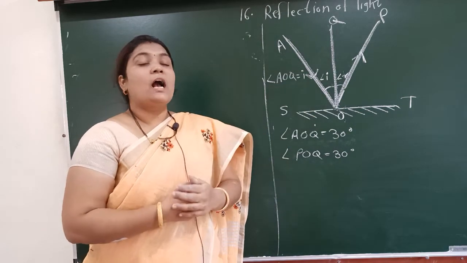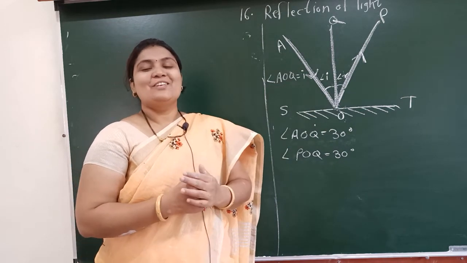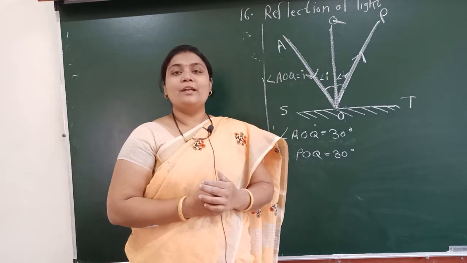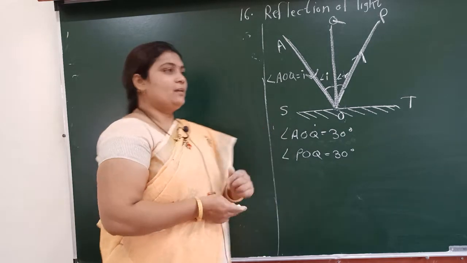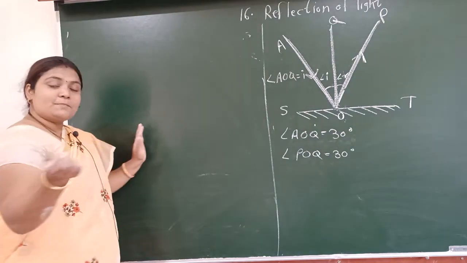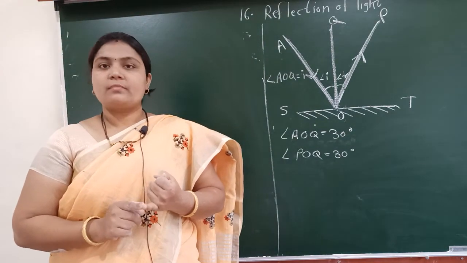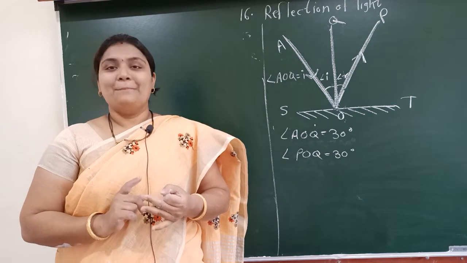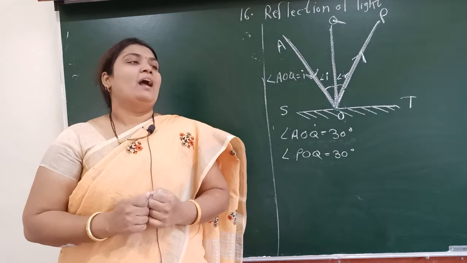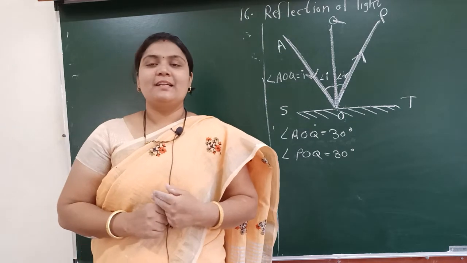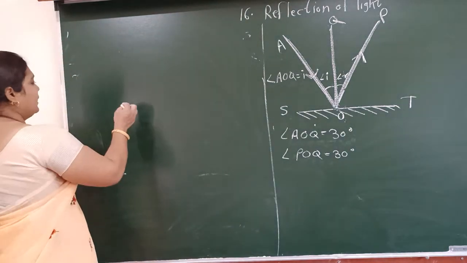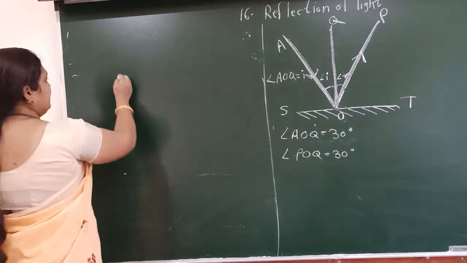But how can we prove it? So now, to prove it, we are going to do one new experiment. For this experiment we require one drawing board, a white paper, a mirror, which is very important, and two pins.